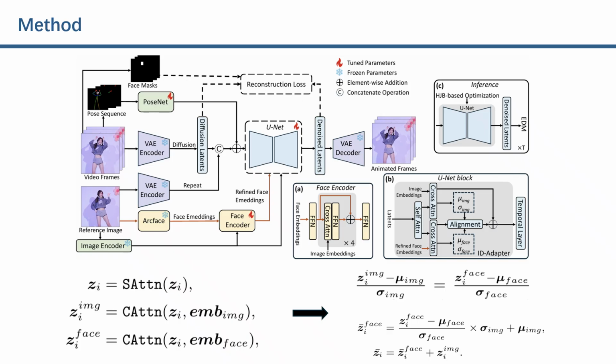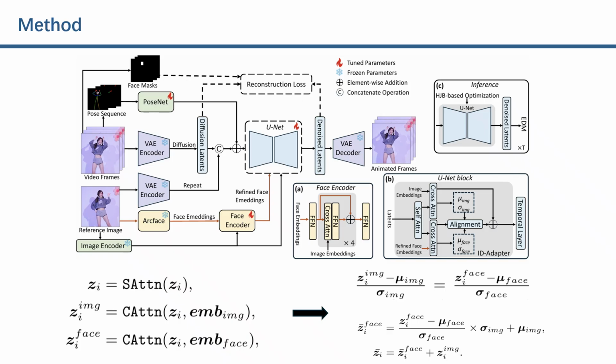The distribution-aware ID adapter modifies each spatial layer of the UNet. Before each temporal modeling, our ID adapter aligns the refined face embeddings with the diffusion pattern based on their feature distributions, effectively avoiding the feature distortion. In particular, the diffusion patterns perform separate cross-attention with the refined face and the image embedding respectively, with their means and variances computed.